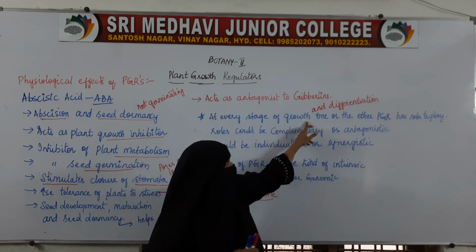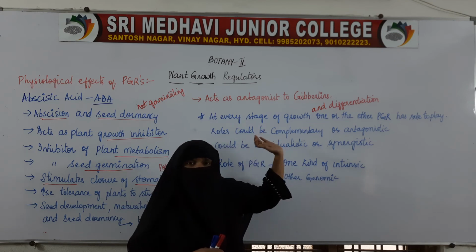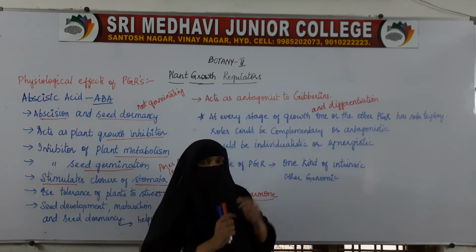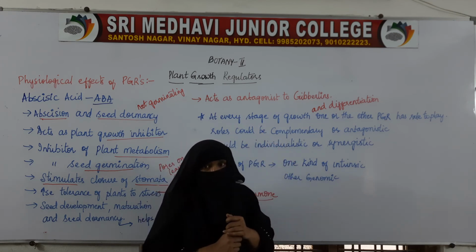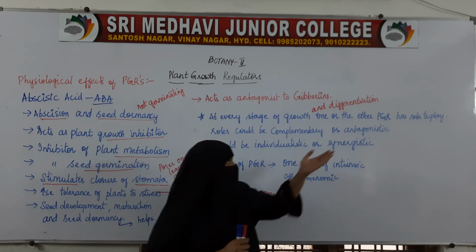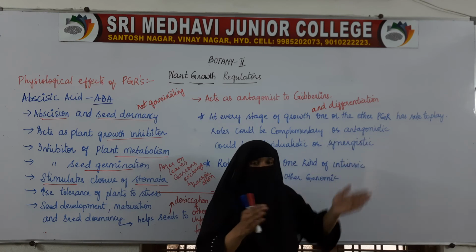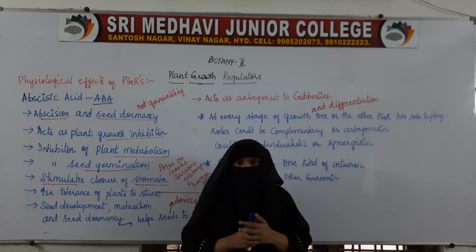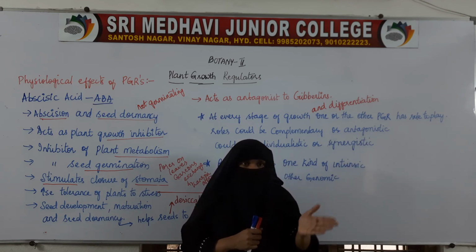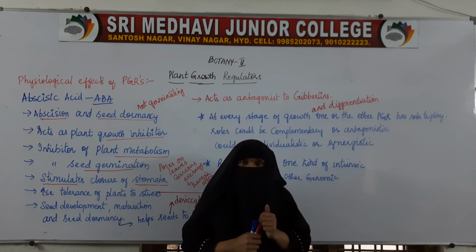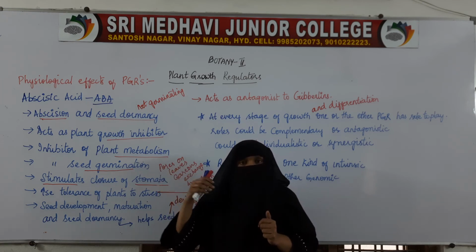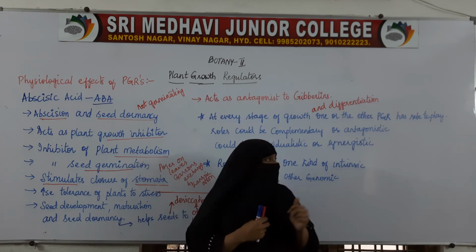So these hormones can be complementary or antagonistic, opposite. For example, gibberellin and abscisic acid work in contrast, they work in opposite. If gibberellin is promoting, then abscisic acid will inhibit the growth.